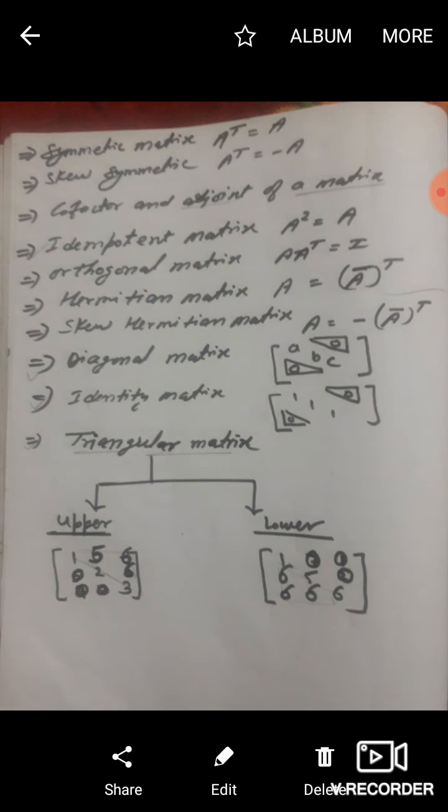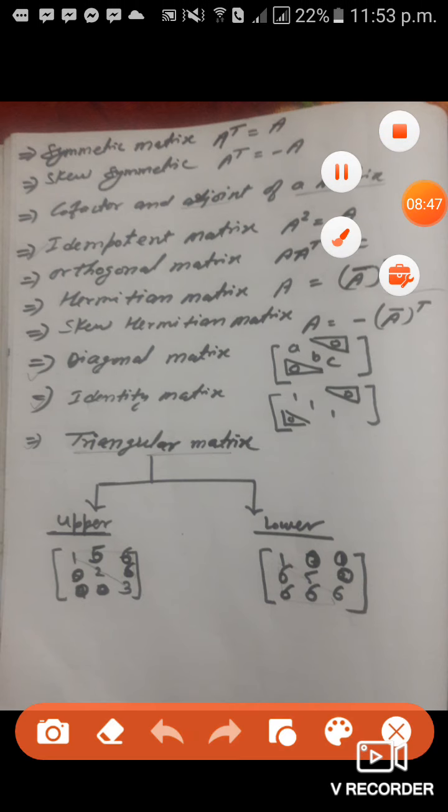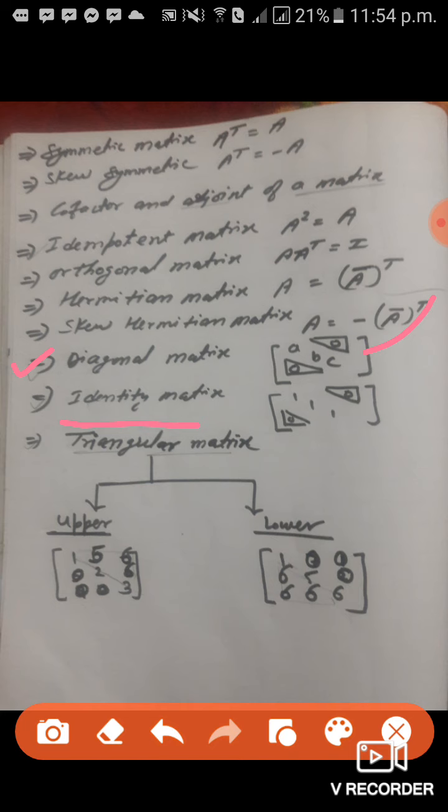Now come to the diagonal matrix. We already know about the diagonal matrix. A matrix whose elements are all 0 except the diagonal is called a diagonal matrix. Identity matrix: a matrix whose elements are all 0 except the diagonal, which are unit. Triangular matrices are of two types.